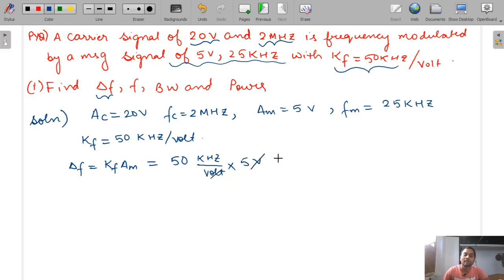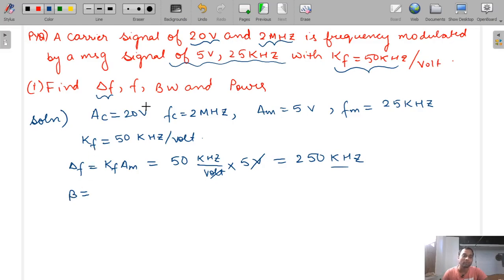Volt and volt will get cancelled, so you will finally get 250 kilohertz. See, delta F should be in frequency, that's why this unit is coming in frequency. Sometimes if you forget the formula, you can solve the question using the units also. If units get deducted, in that way you can form the formula. But if you completely forget the formula, then that is the very worst case.